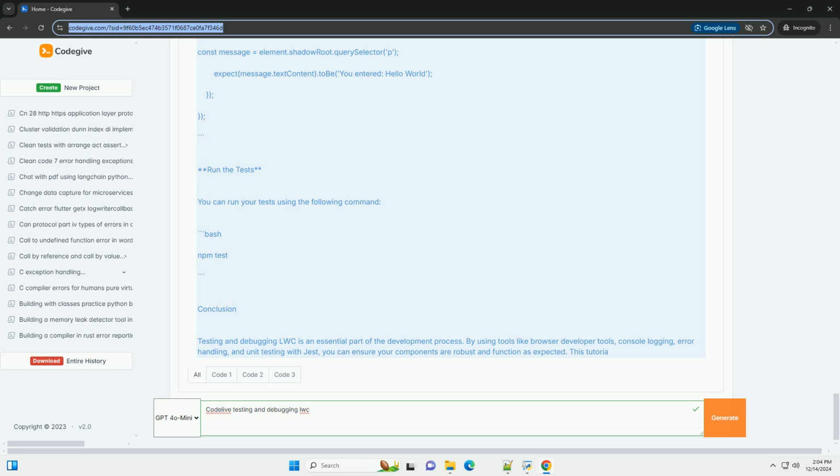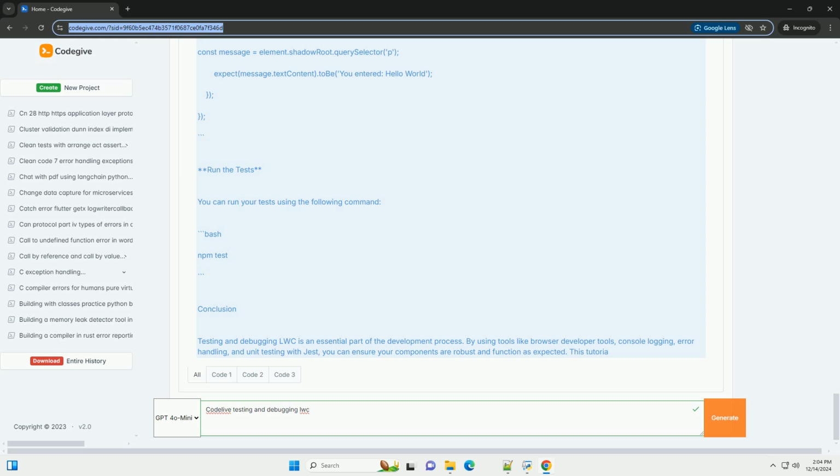5. Unit testing LWC. You can write unit tests for your LWC using the Jest framework. Here's a basic example of how to set up a test for the above component. Install Jest. In your project directory, run bash: npm install --save-dev jest jest-environment-jsdom. Create a test file. Create a new test file userInput.test.js in the